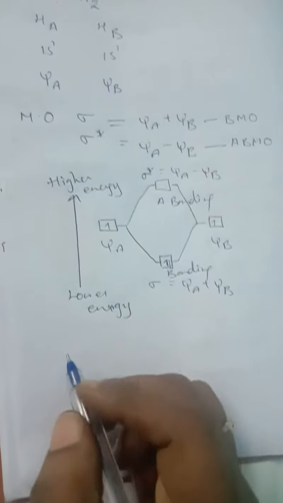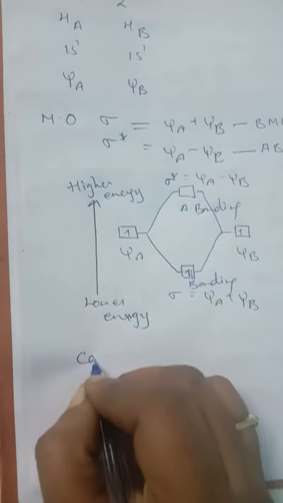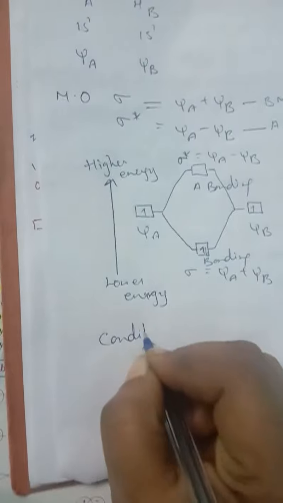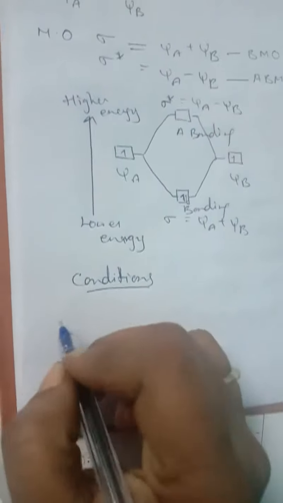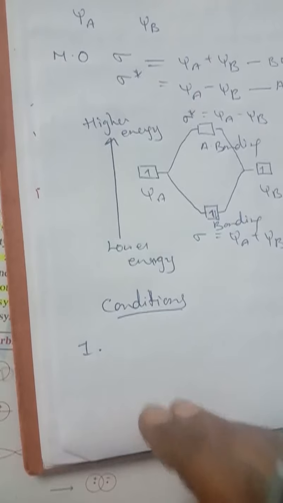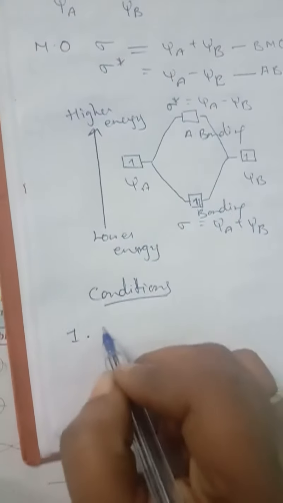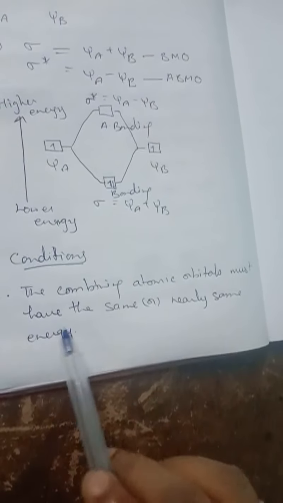Next one is the conditions for the combination of atomic orbitals. What are the conditions we have to follow? The first condition is that the combining atomic orbitals must have the same or nearly the same energy. Look at here, children. What is the first condition? The combining atomic orbitals must have the same energy or nearly the same energy.